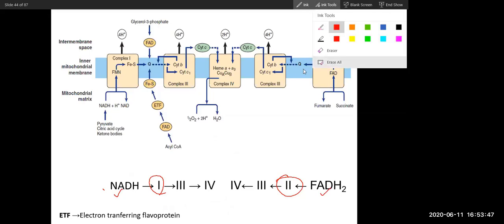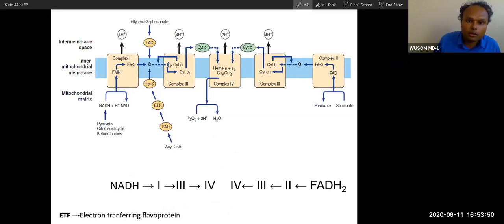So NADH moves through this complex 1. Now you can see, just for theoretical purposes, I have divided them. In mitochondria, they are distributed in a different way. But it is correct that from FADH2, the electron will move directly to complex 2, not to complex 1. It is for sure.